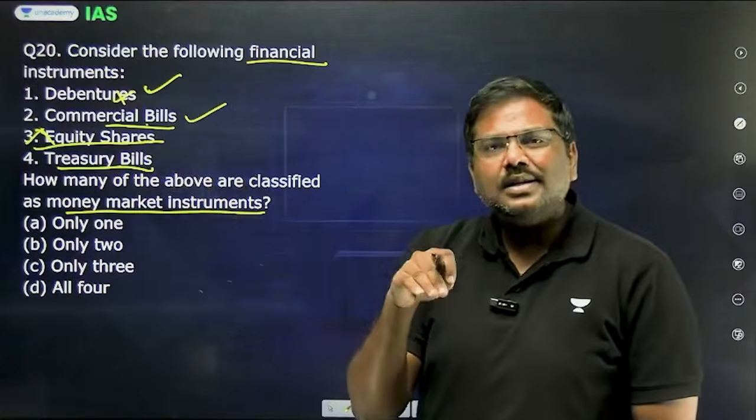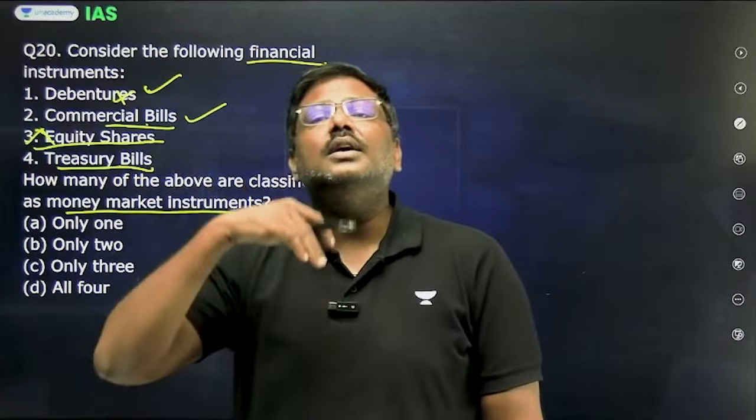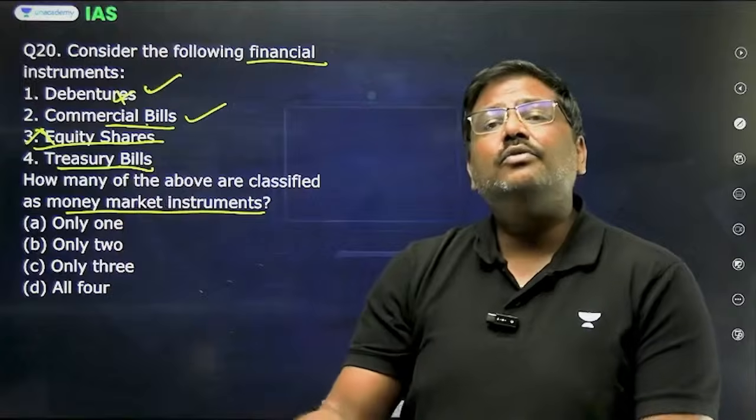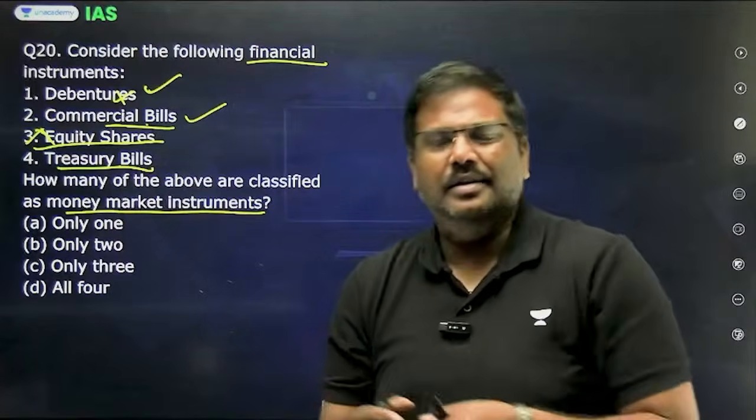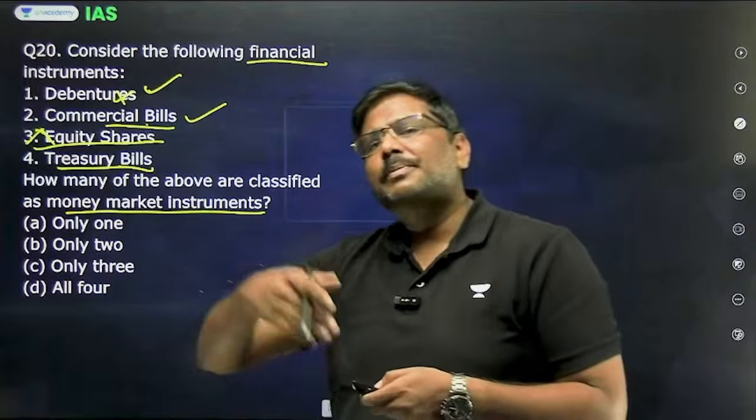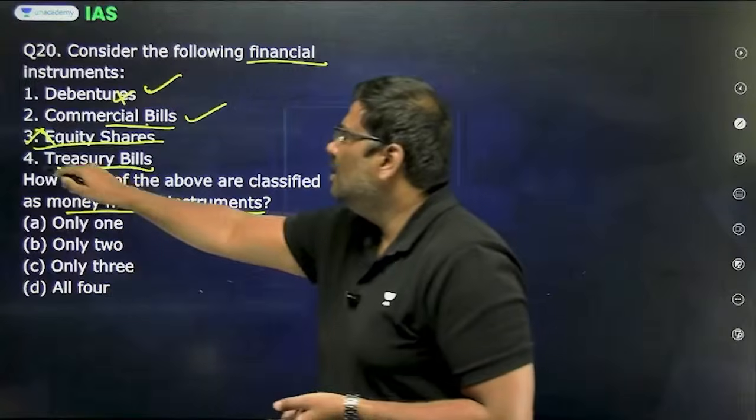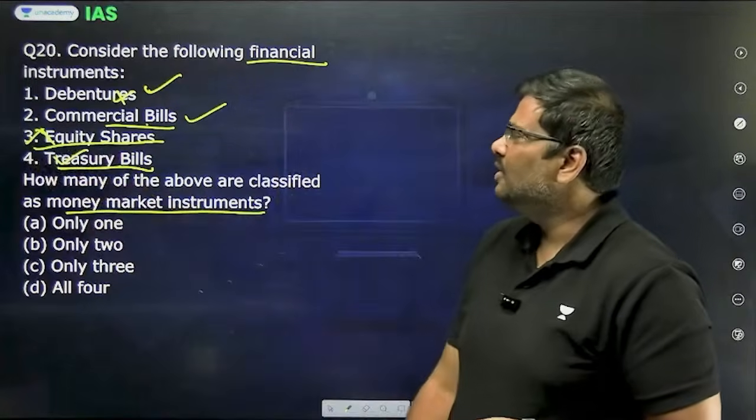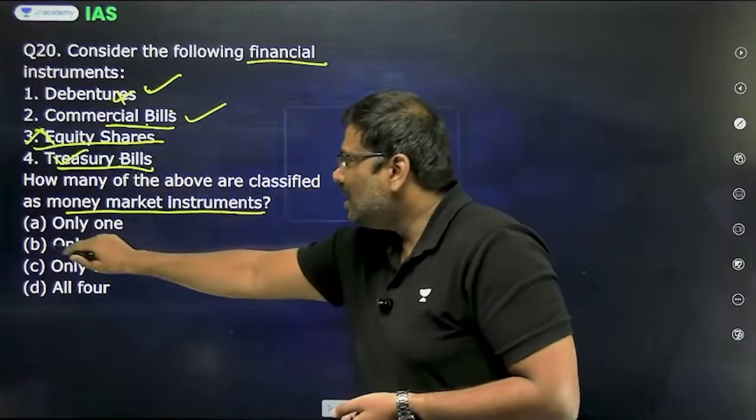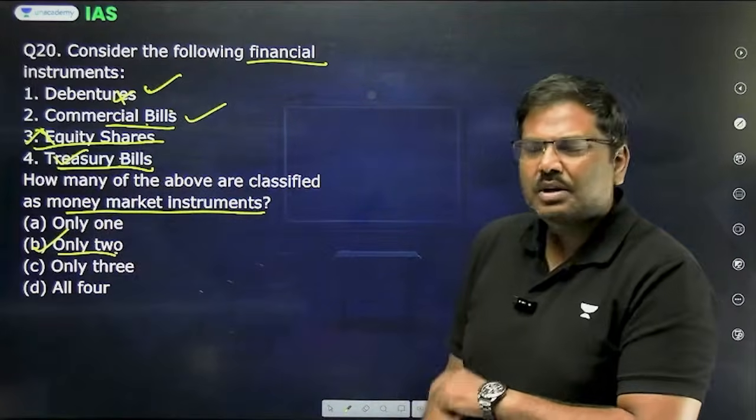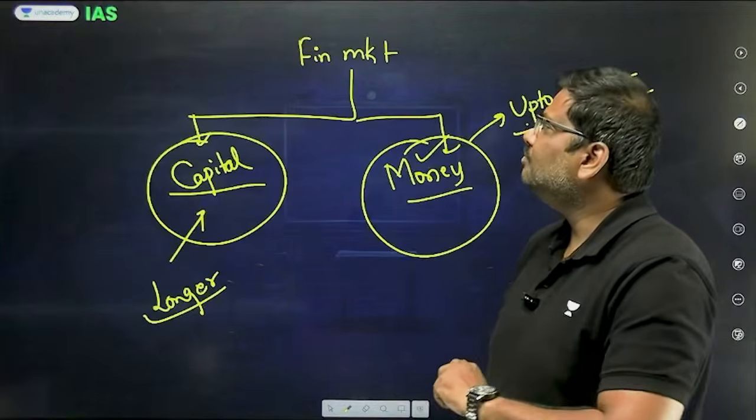Treasury bills are the government's instruments which the government issues. So it will borrow for up to 1 year. The instrument will have a maturity period of 91 days, 182 days, 364 days, etc. So fourth one, yes, it's a money market instrument. Second and four are correct. Right option B. Question number 20 will be option B.